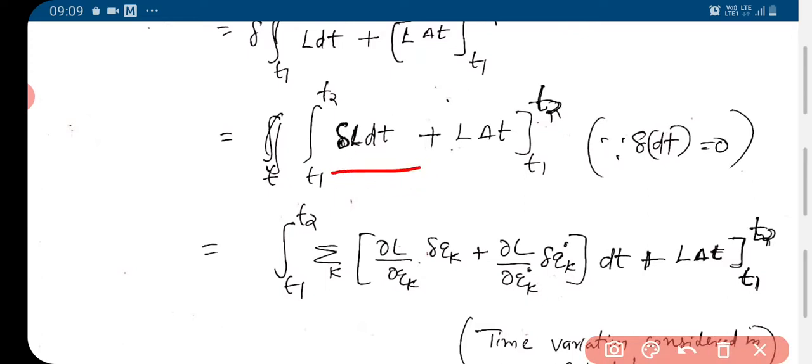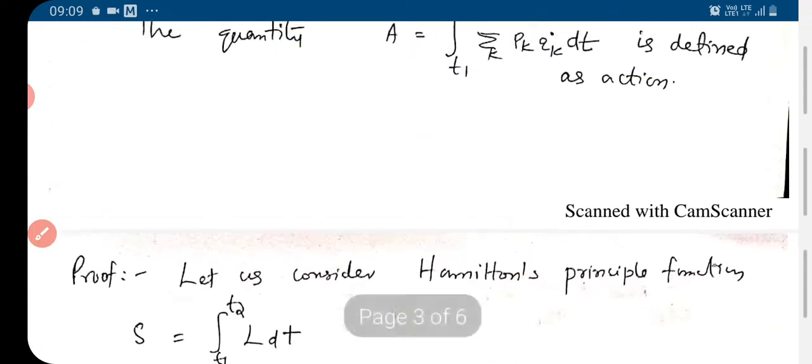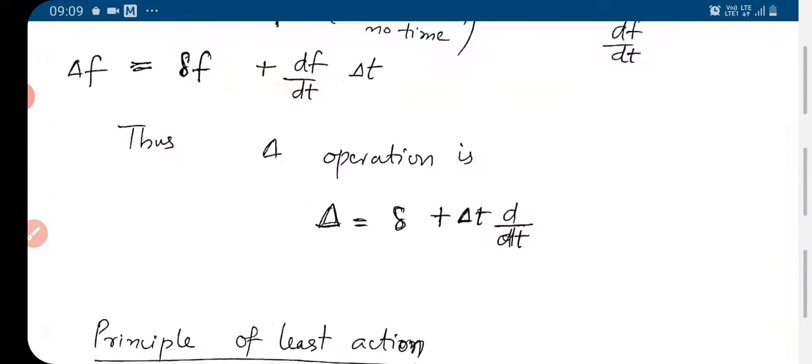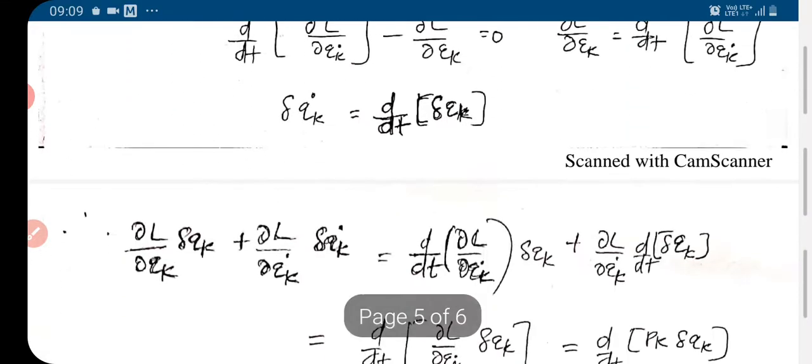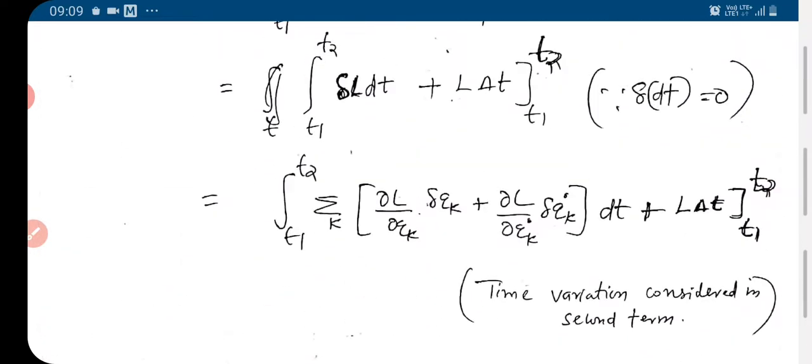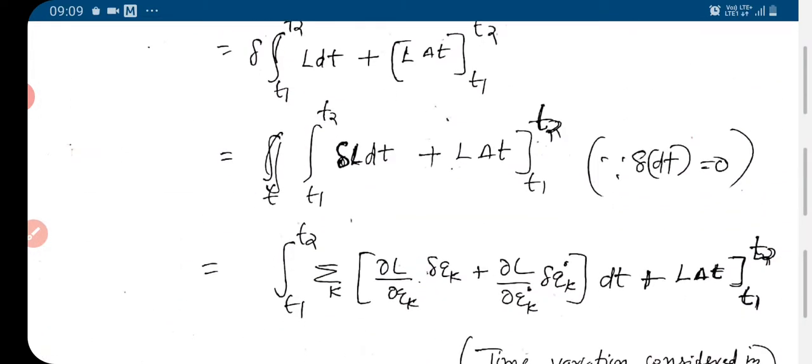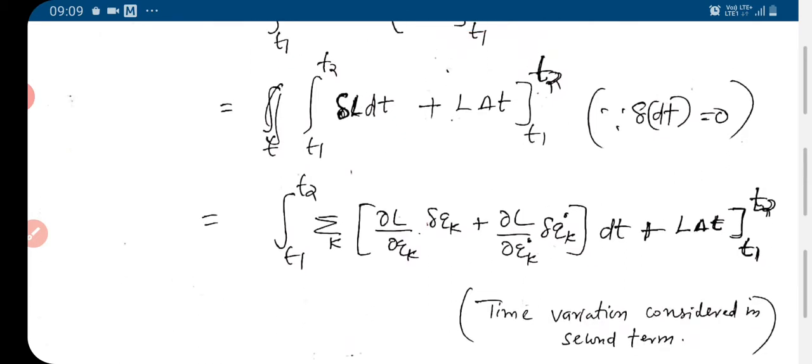Now what is delta L? Delta L is given by sigma k. L is a function of qk, qk dot and t, but the time variation is considered separately here.